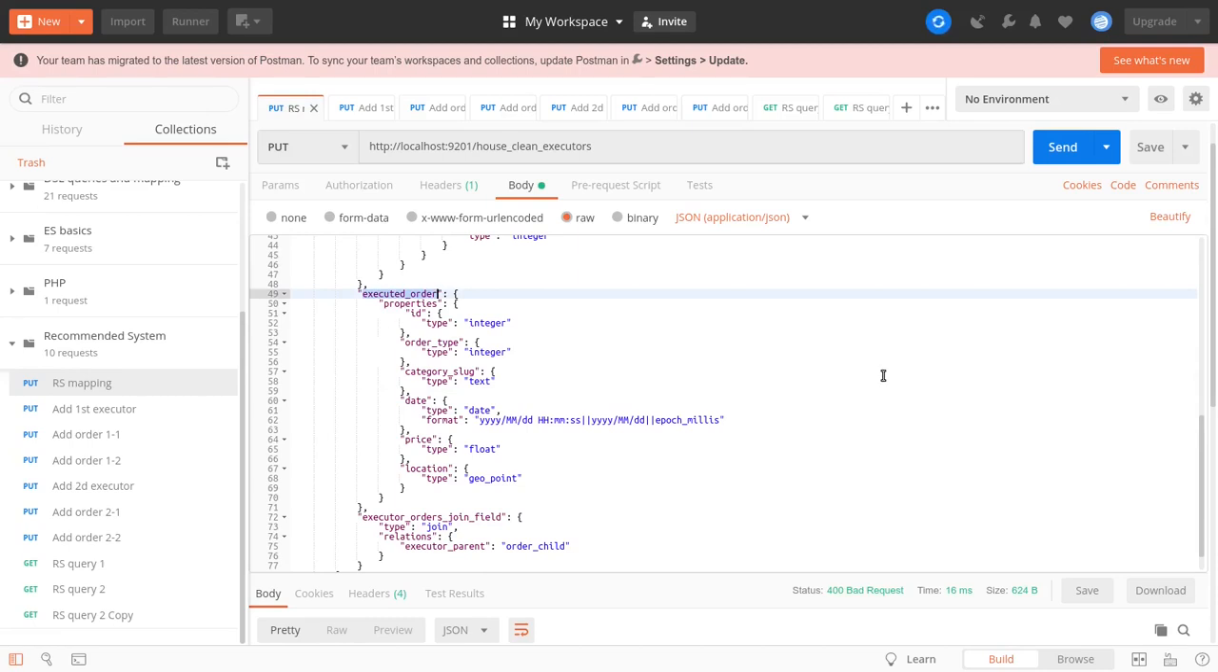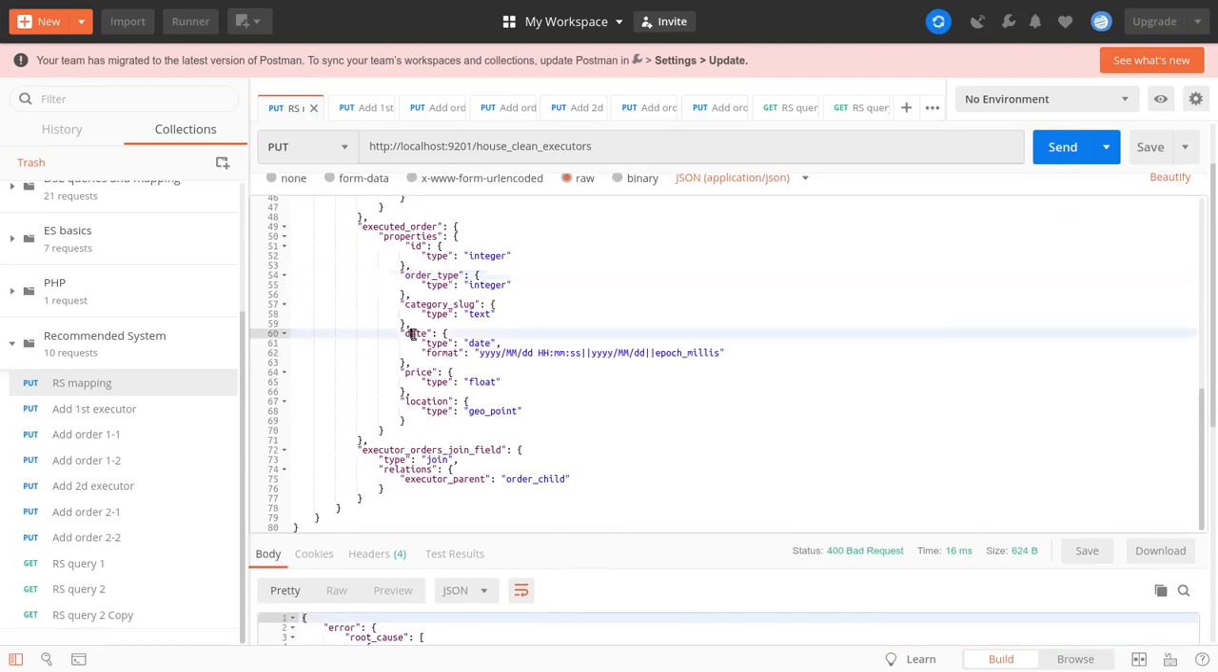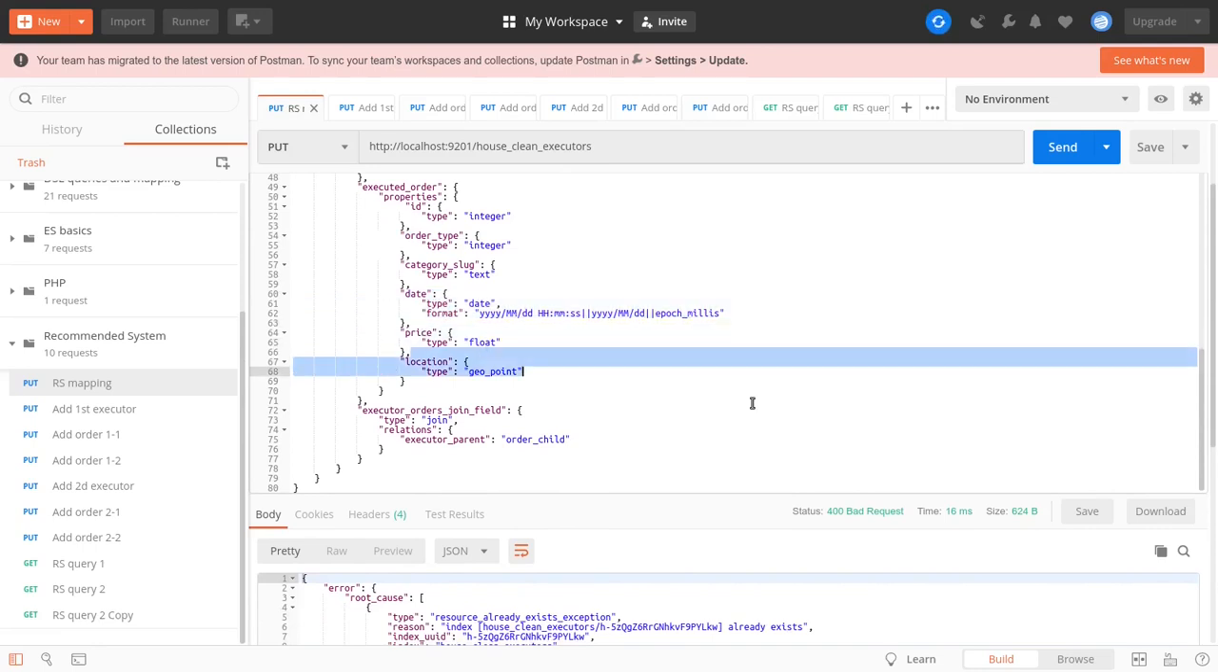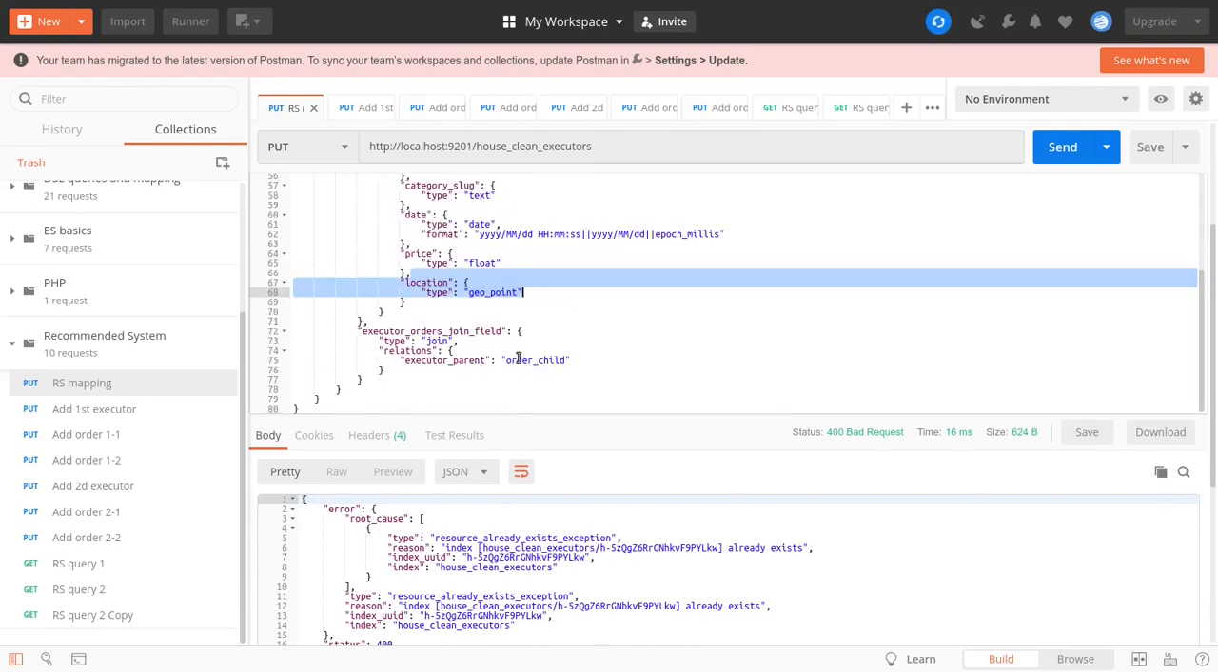It would be orders. For sure, it is good to make parent-child relationships in that case, as we will have a lot of orders per one executor. And here we can register an order type. Imagine that we provide some additional categorization between orders, and we can mark it by some type, some category slug, equal to office cleaning, house cleaning, or maybe apartment cleaning. Then it would be the date of that order, the price, and in addition we can also register the location of the provided work. All the data is rather easy to get, and so let's send our request.